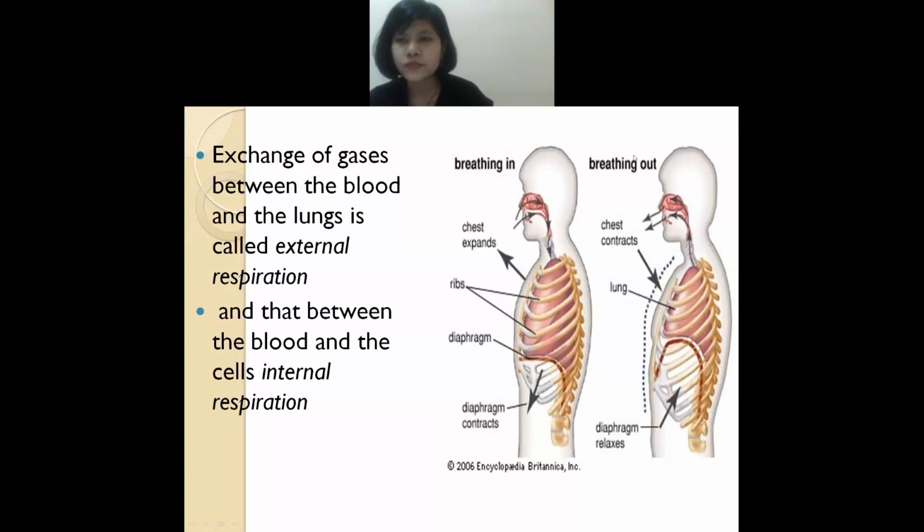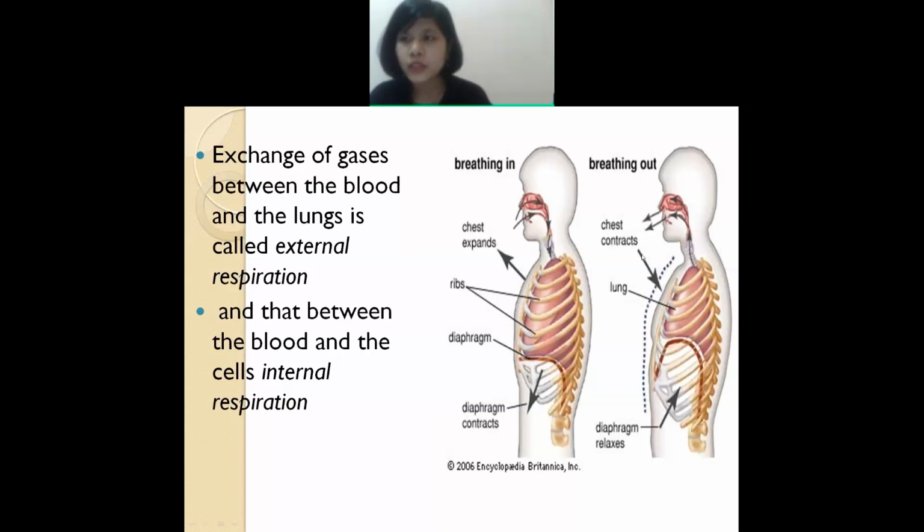And in external respiration, you breathe in and your chest will also expand. And in internal respiration, there will be exchange between the blood and your cells. In internal respiration, you take in oxygen. Understand? So your chest will expand.